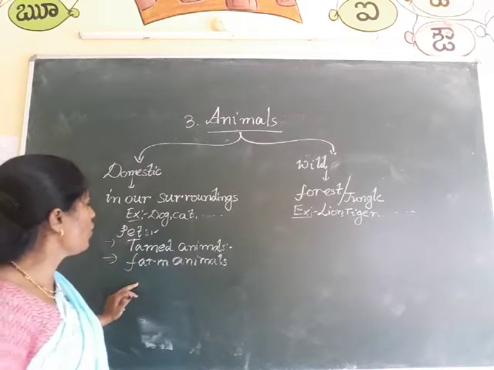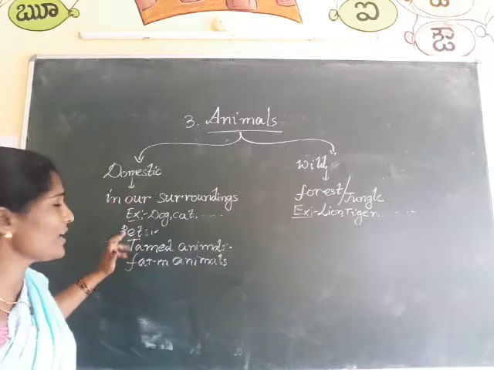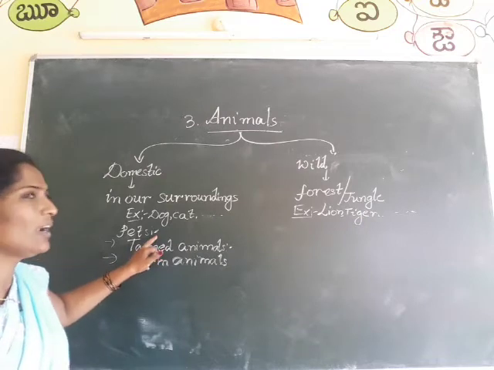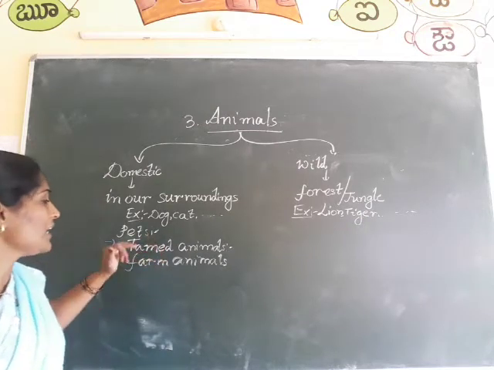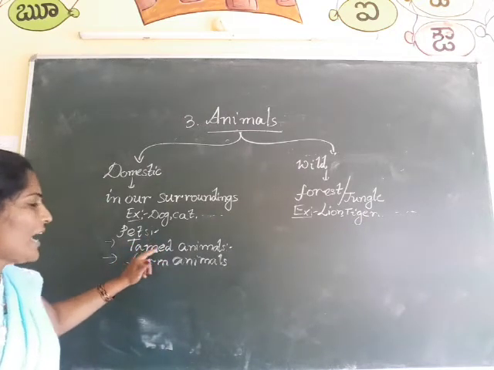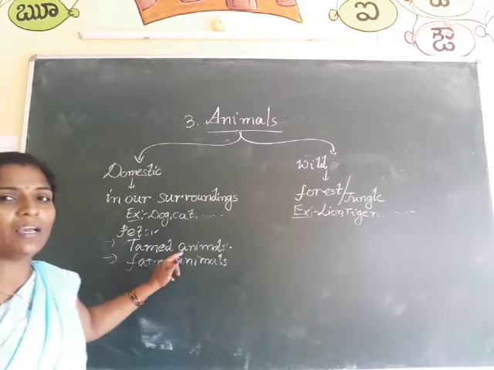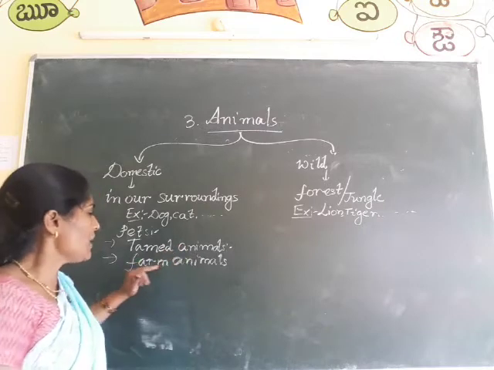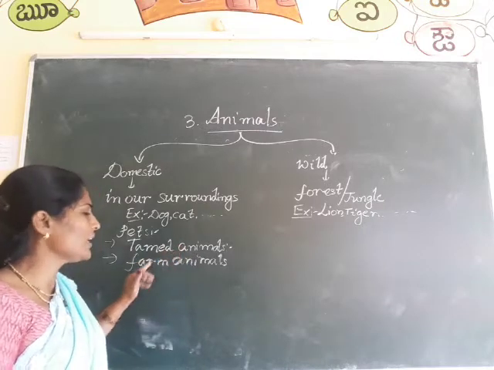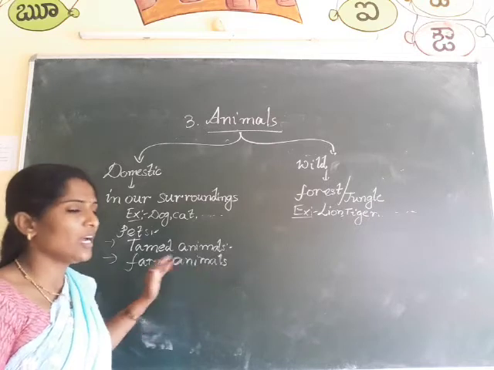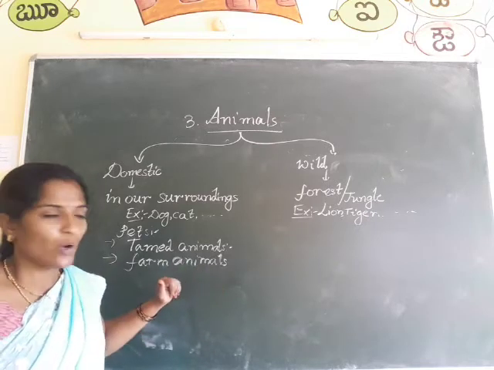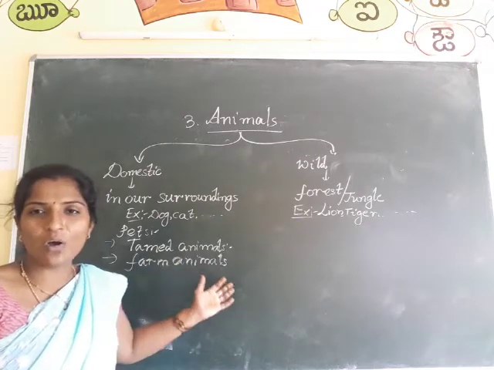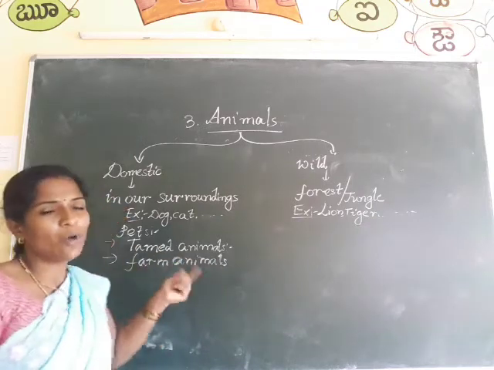And why do we call some domestic animals like dogs and cats pet animals? Because we keep them for our fun. Some people keep animals for their economic purposes, so we call these tamed animals. And some animals we keep for farming, so we call them farm animals. What are the examples for farm animals? Cow, oxen, horses. These are examples of domestic animals.